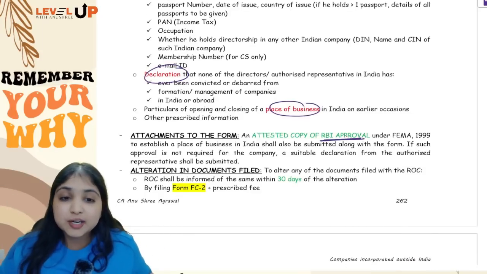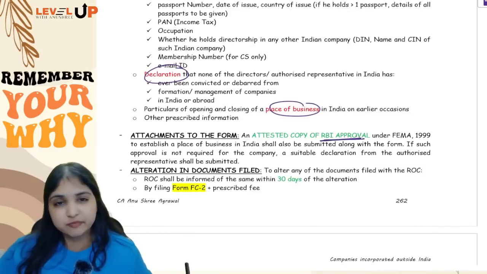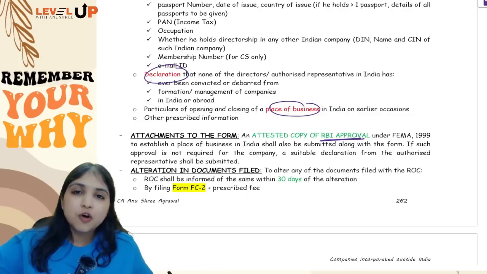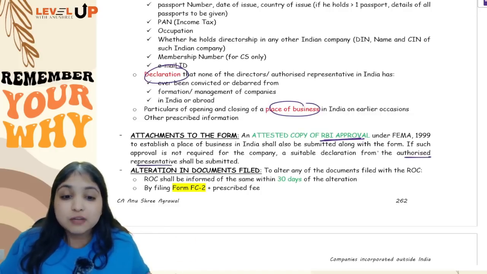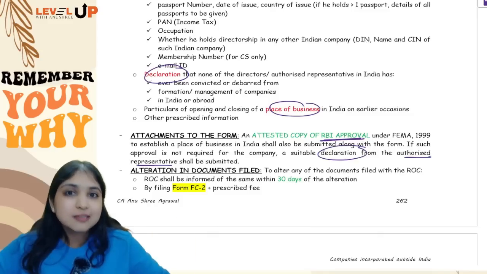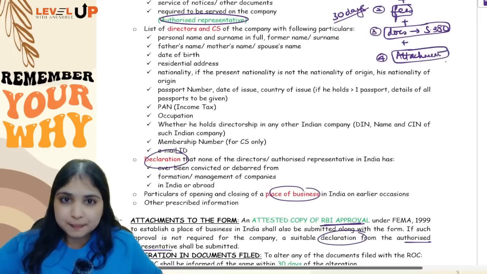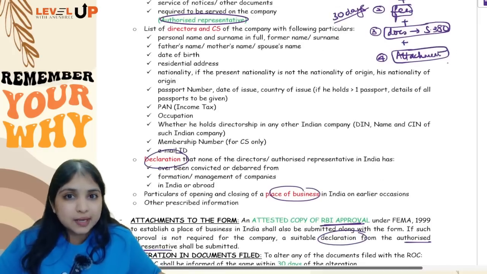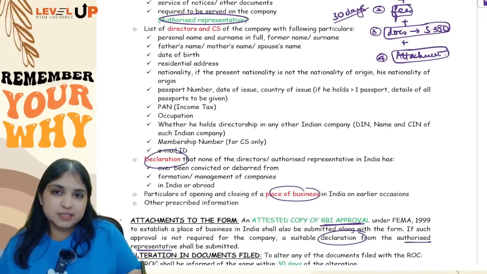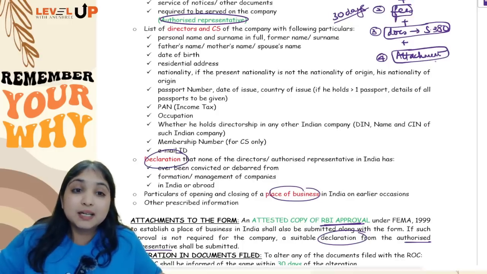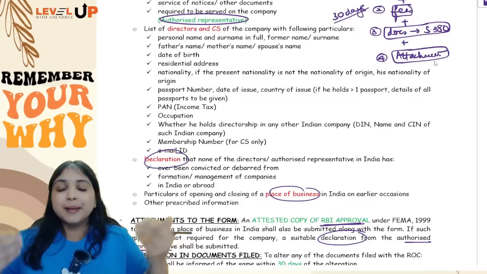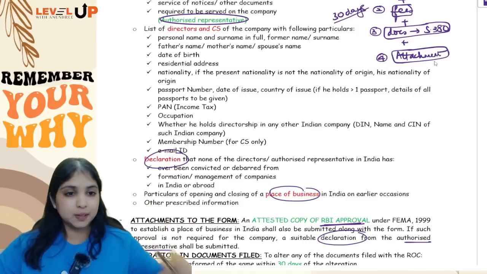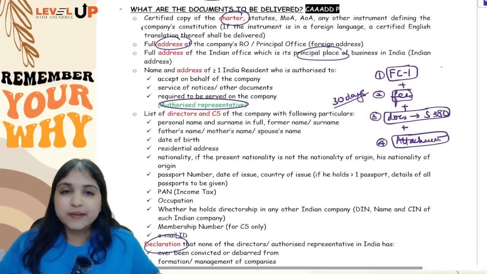The foreign company should get RBI approval to establish a place of business in India, or if RBI approval is not required for the foreign company, then the authorized representative has to give a declaration saying that for us this RBI approval is not required. So the attachment will either be RBI approval allowing this foreign company to establish a place of business in India, or this attachment will be a declaration by the authorized representative saying that this RBI approval requirement is not applicable. Okay, so these four things have to be filed with ROC.